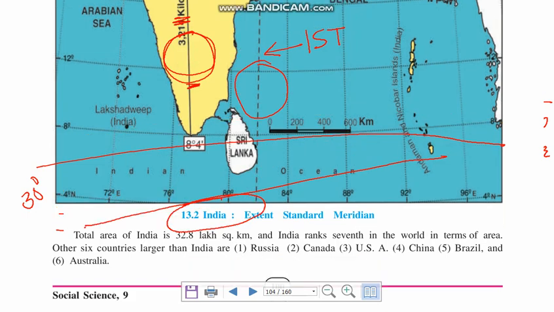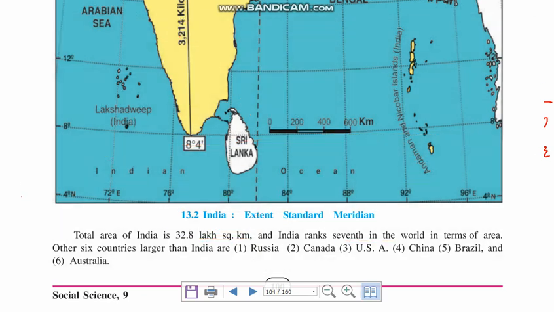The total area of India is 32.8 lakh square kilometers. This again you need to remember. India ranks 7th in the world in terms of area. The other 6 countries are Russia, Canada, USA, China, Brazil, and Australia. These are the 6 countries which are larger than India.